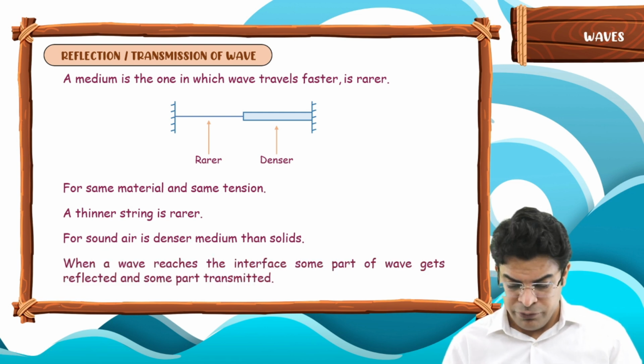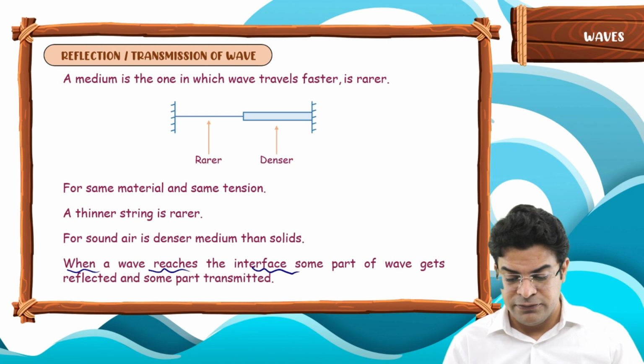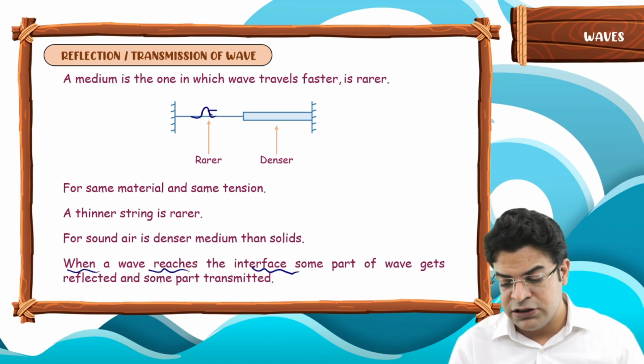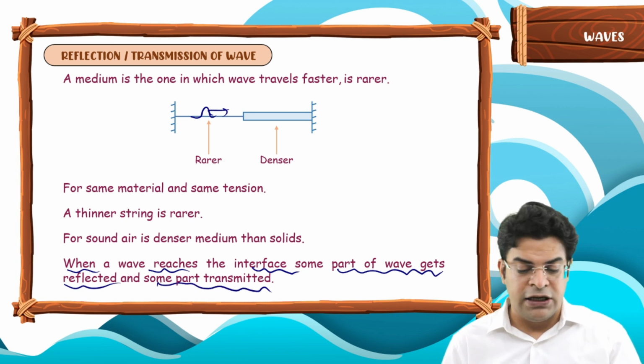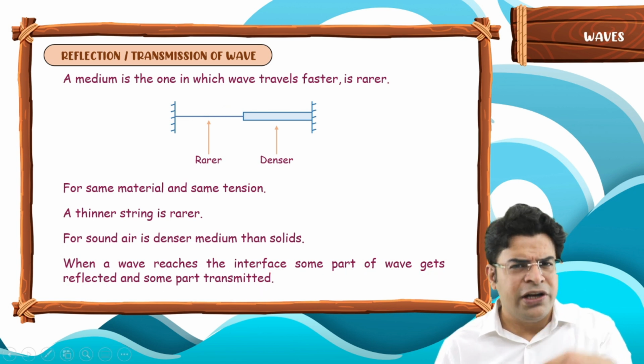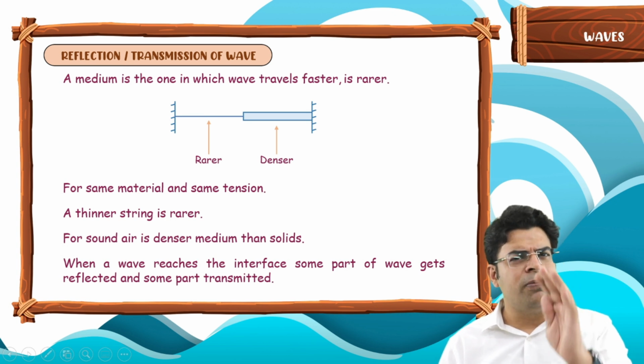And the next point: when a pulse you have created reaches the interface, some part of the wave gets reflected and some part is transmitted, unless it is undergoing TIR, about which we will talk in the topic of optics.